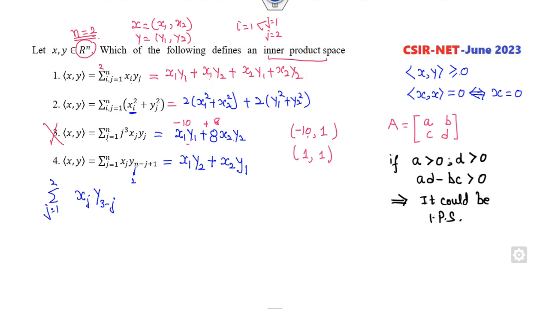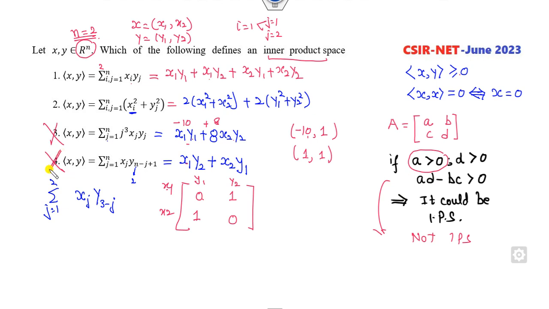If I define the matrix corresponding to the last pair, what is that? This is x1 x2, y1 y2. The coefficient of x1 y2 is 1, x2 y1 is here, rest are 0. Clearly the first condition is not satisfied. If this condition is not satisfied, then definitely it is not an inner product space. Clearly the diagonals are not strictly greater than 0. This option is cancelled out.